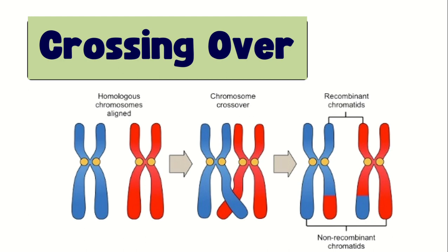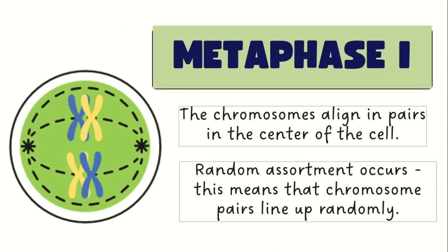So for example, the firstborn has brown eyes and the secondborn has blue eyes, because the mother and the father have two different types of eye color. So next, after prophase 1, is metaphase 1.